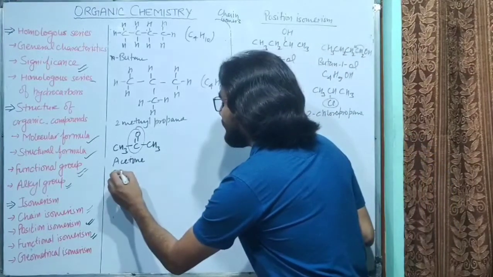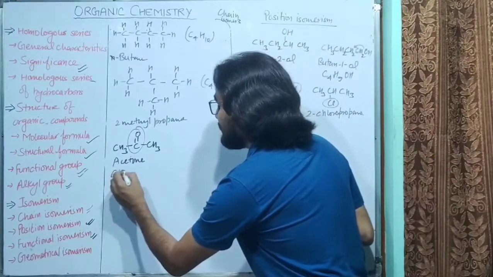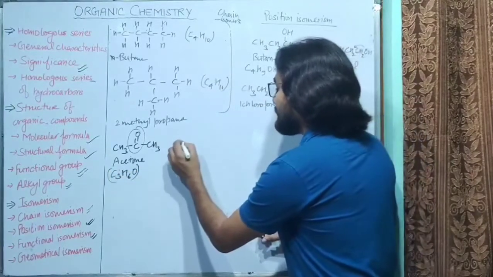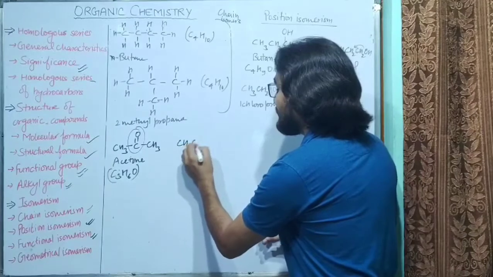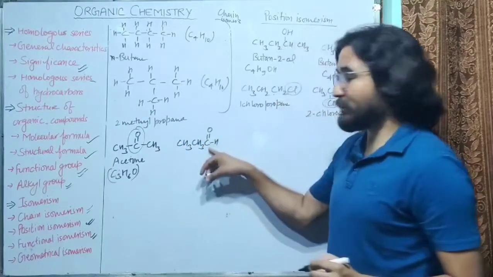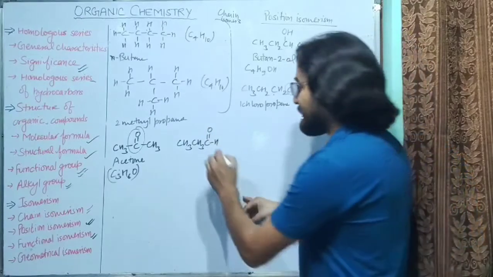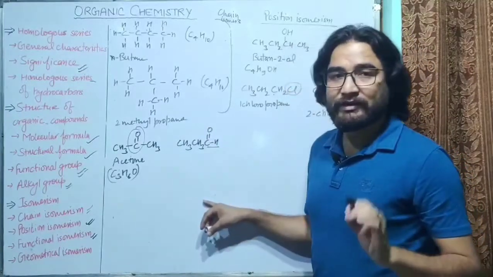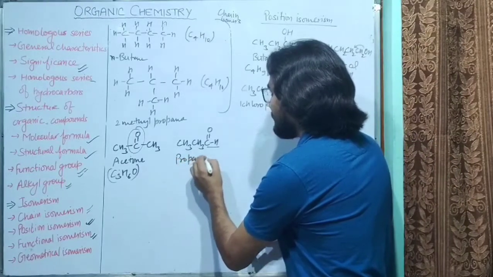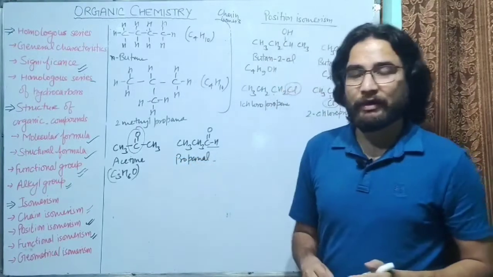So there are three carbon atoms, 6 hydrogen atoms and 1 oxygen atom. So you can write the formula like this, C3H6O. Similarly, if we talk about this CH3, CH2, C double bond OH, you know that C double bond OH is not a ketone, that is an aldehyde. So it is an aldehyde, and its name is propanal.